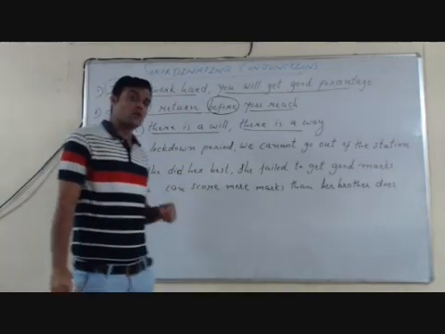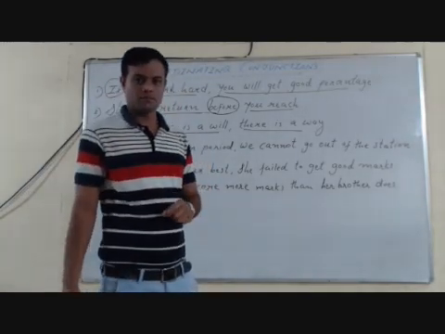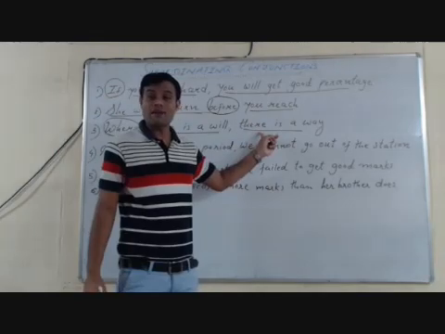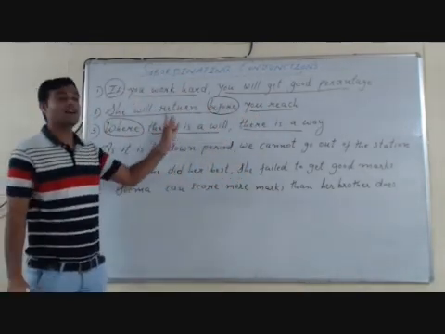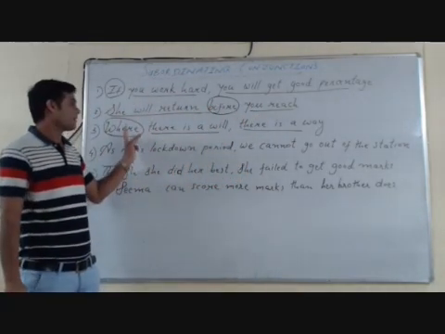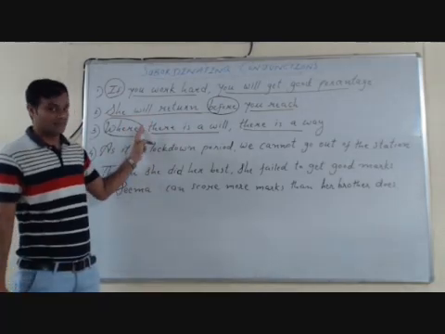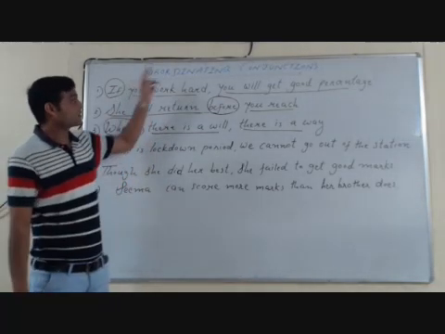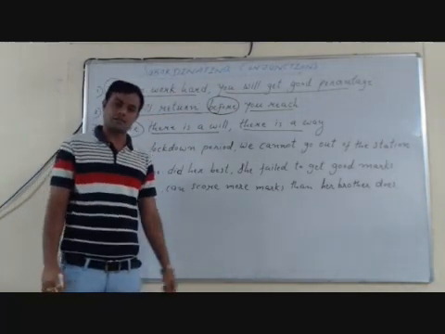And where shows the place here. Where there is a will, there is a way. So here where shows place. So where is a subordinating conjunction.